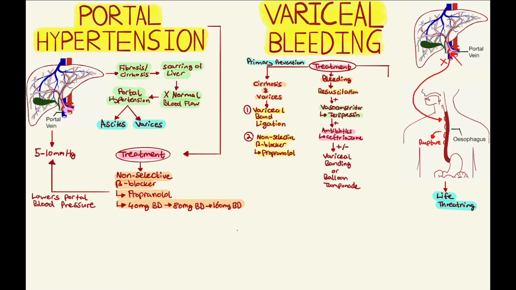Balloon tamponade is a procedure in which a balloon is inflated within the esophagus. This then applies pressure to the blood vessels that are bleeding in order to compress the vessels and stop the bleeding. Following an episode of bleeding, a secondary prevention with a non-selective beta blocker, such as propranolol or nadolol, should be given.